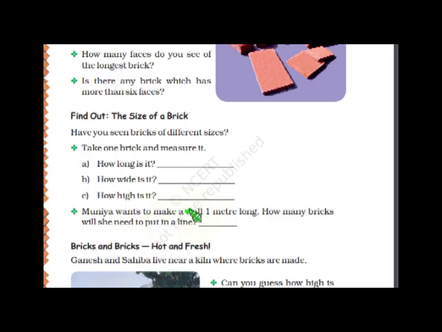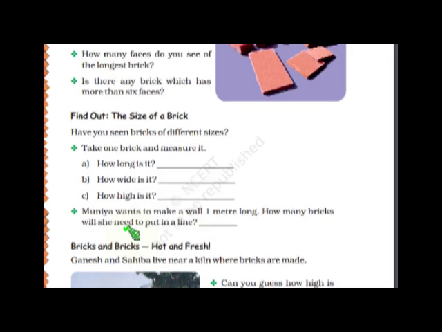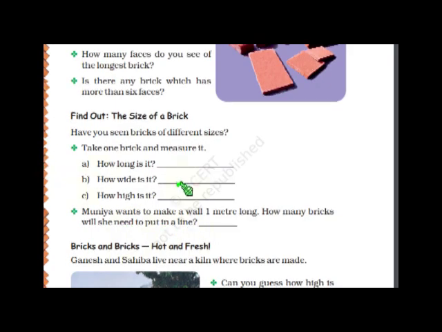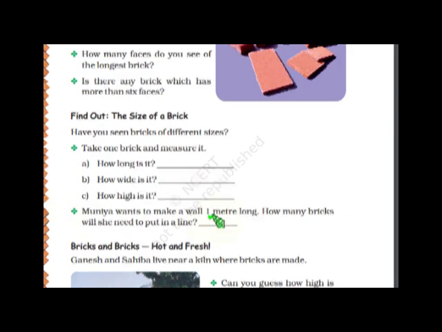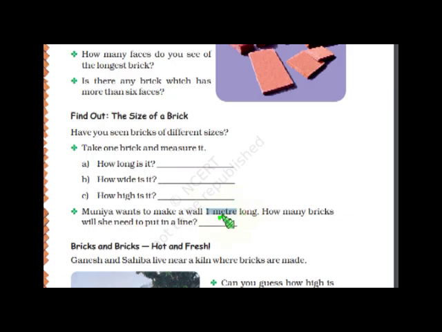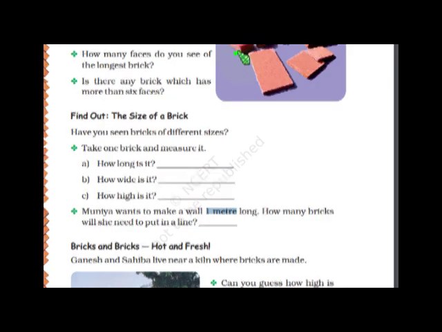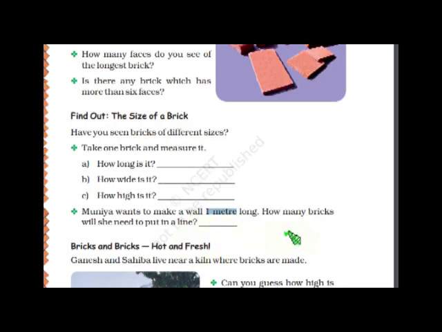Munia wants to make a wall 1 meter long. How many bricks will she need to put up in a line? Now, 1 meter is long, and the brick size is not in meters. The brick size is in centimeters. So this meter you first have to convert into centimeters. 100 centimeters make 1 meter.